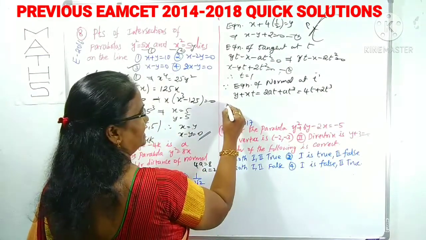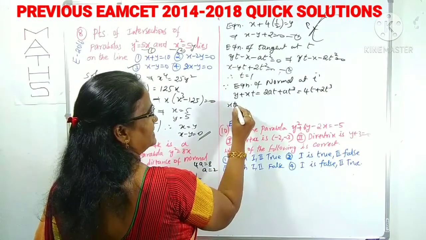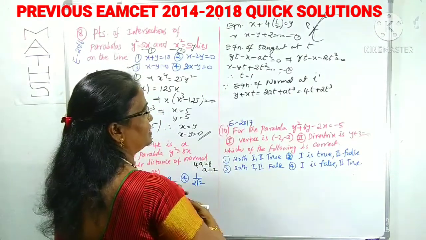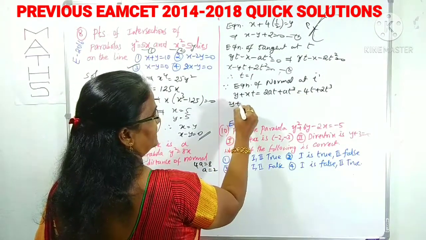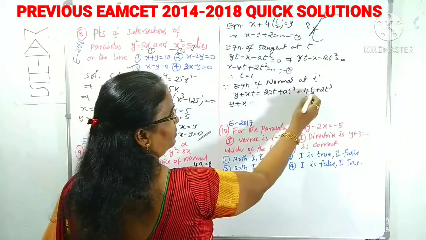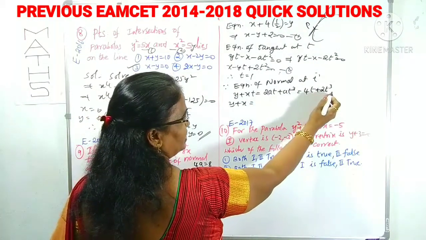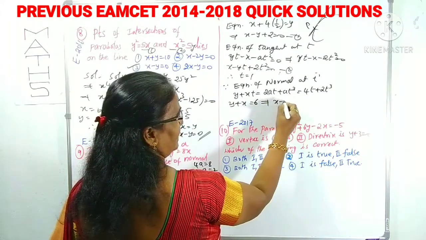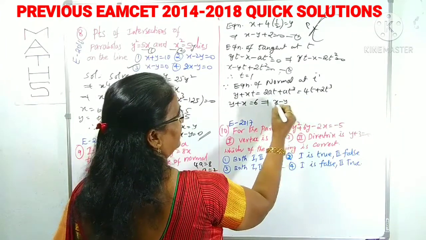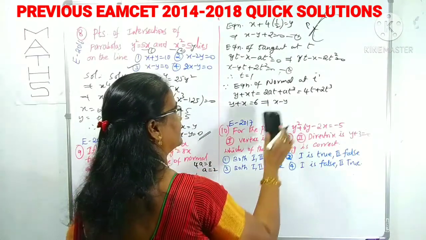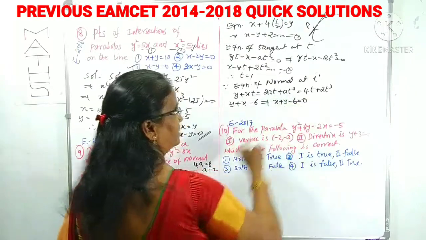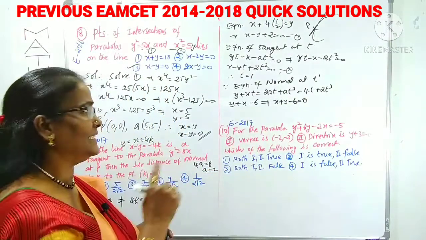This one we read as xt. What is the value of t? 1. Substitute here: y plus x equals 4 into 1, 4, plus 2 into 1, 2, 4 plus 2 is 6. Rewriting, x plus y minus 6 equals 0. This is the equation of normal at t.